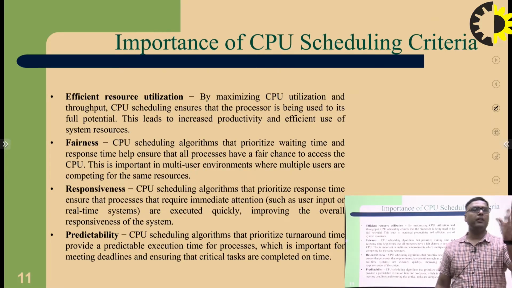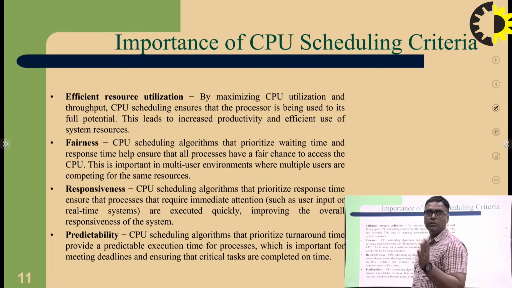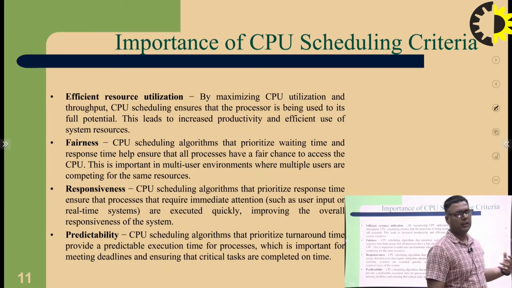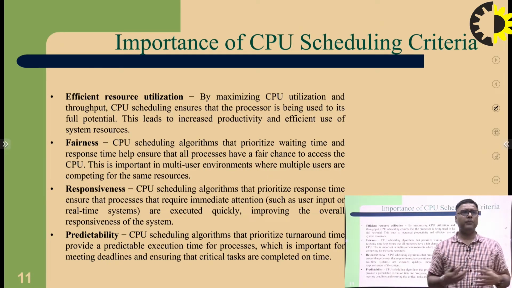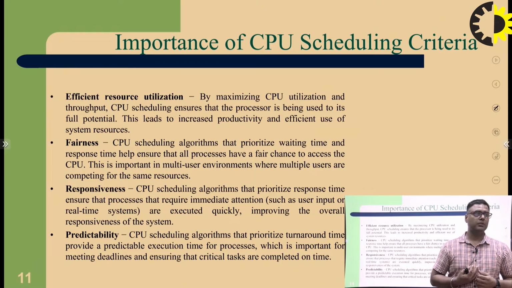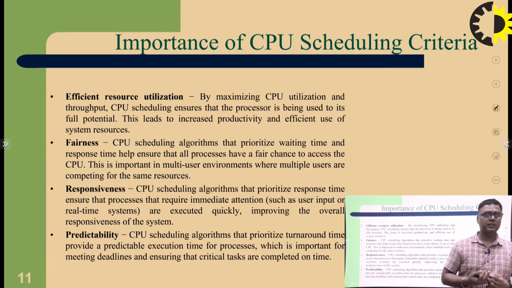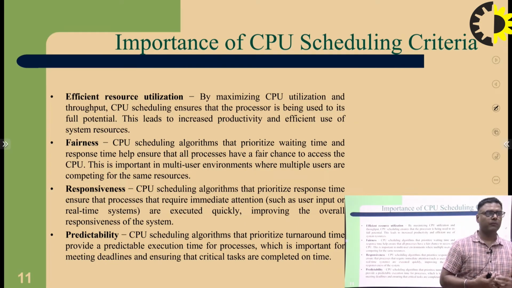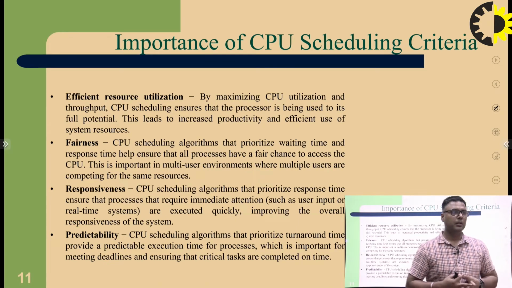Efficiency, importance of CPU utilization, scheduling criteria. First, efficient resource utilization: if the number of resources is minimum, then resource utilization becomes very high through CPU scheduling. Fairness means fairness related to your processes moving onto the CPU: which process moves first, second, third, and so on.